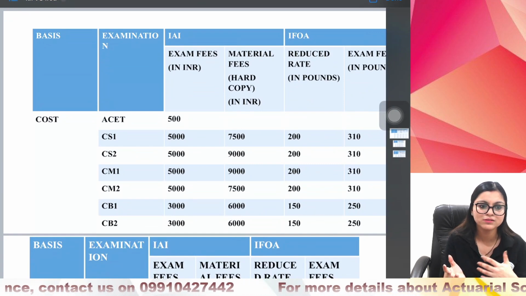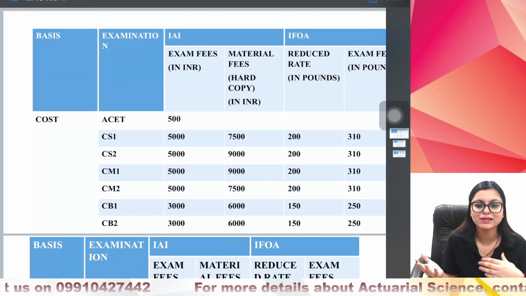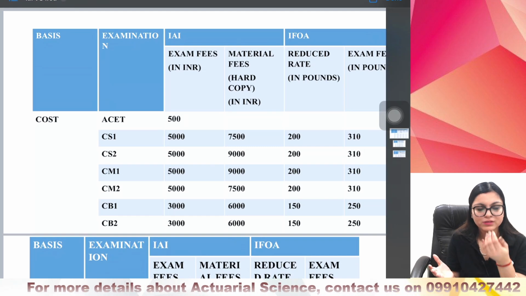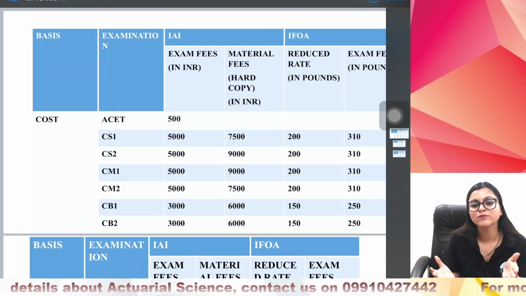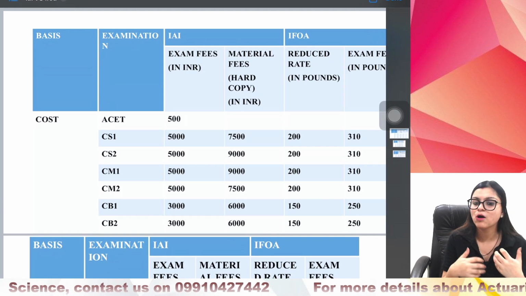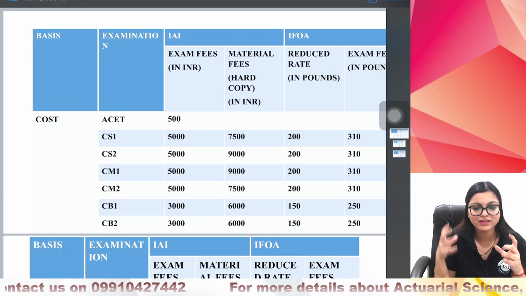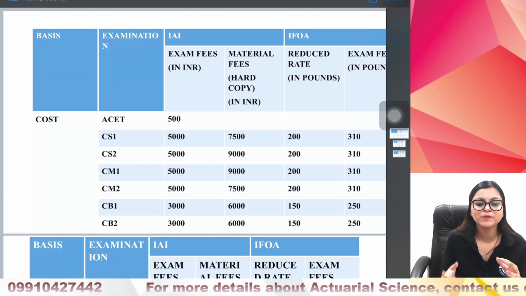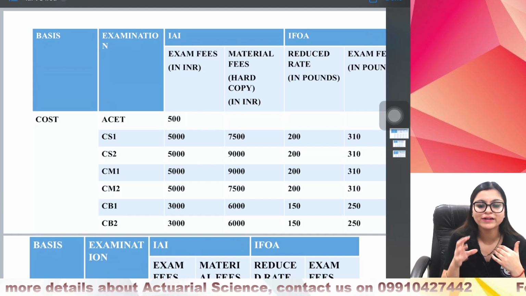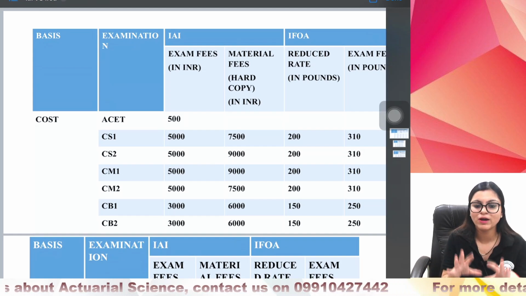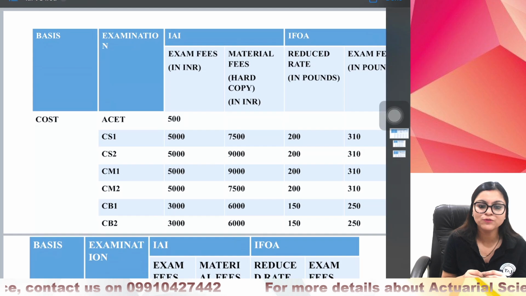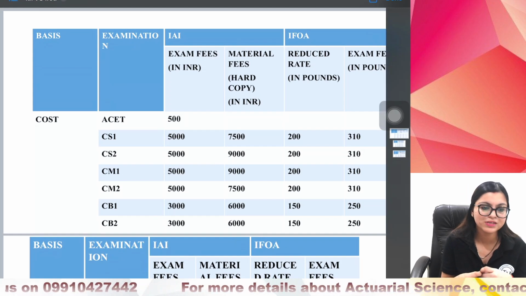And for initial subjects, earlier we used to recommend students that if you don't want to give ACT, you should start your career with IFoA, clear two to three exams, clear at least these main core principle series, and then if you want to come to India, you can come to India and take membership directly without giving ACT. But now I'm repeating that India has definitely improved in terms of better passing percentage and their MCQ exam pattern. Earlier there was also discussion that ACT is going to be removed, but as of October 2024, ACT is still there. So if it gets removed in future, it would be better if students give exams from II.